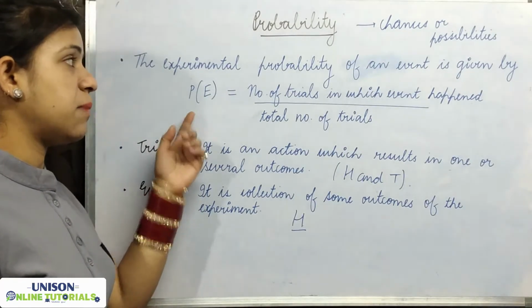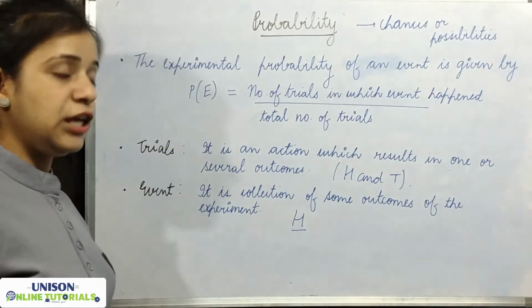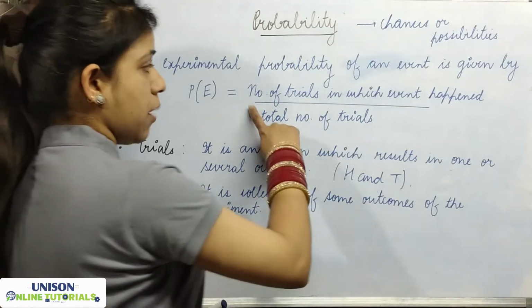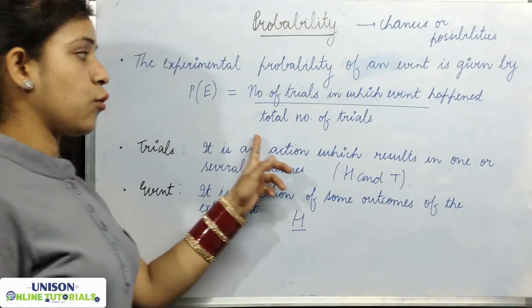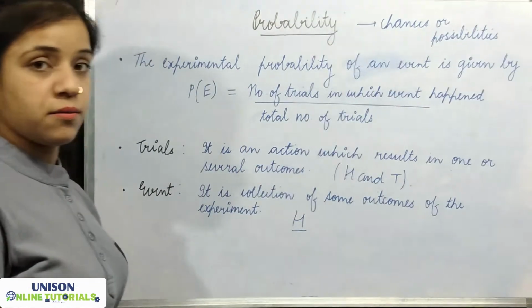So simply, the experimental probability of an event is given by the number of trials in which the event happened by the total number of trials.